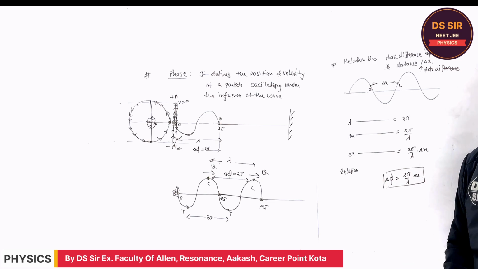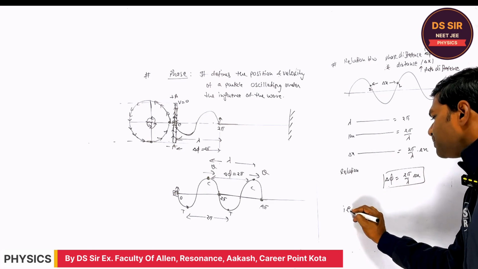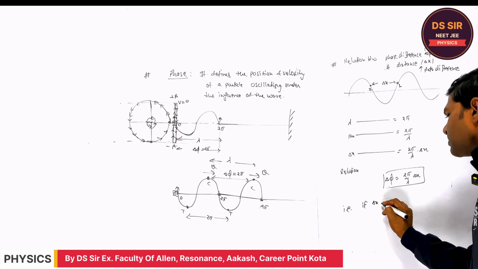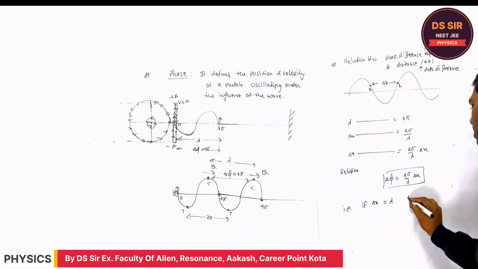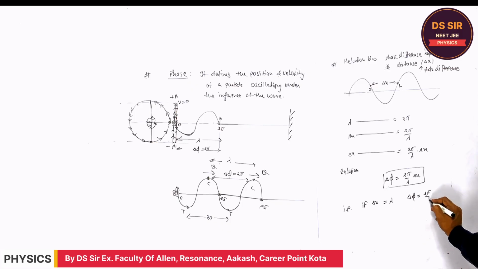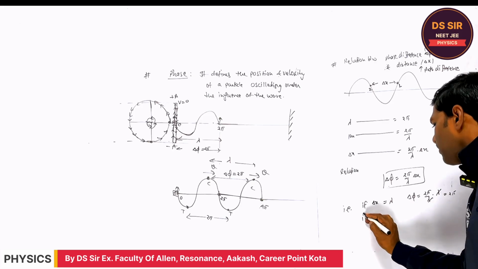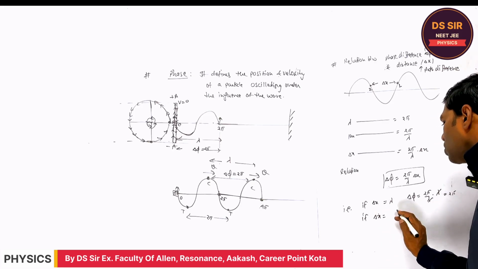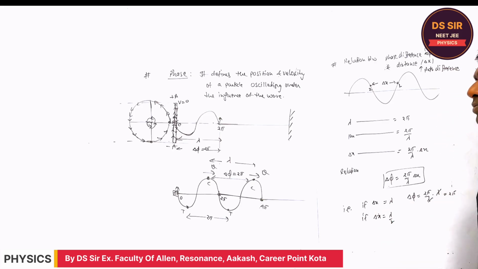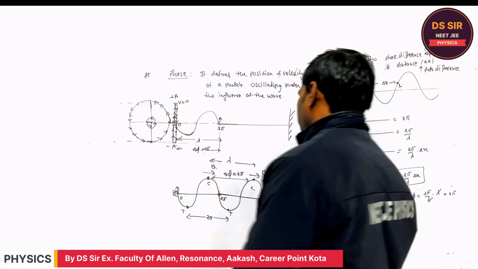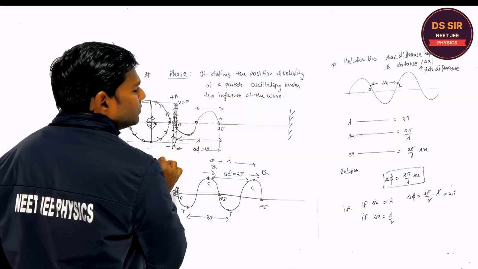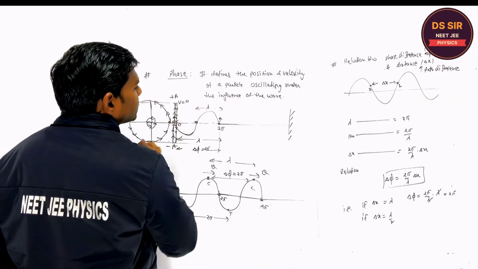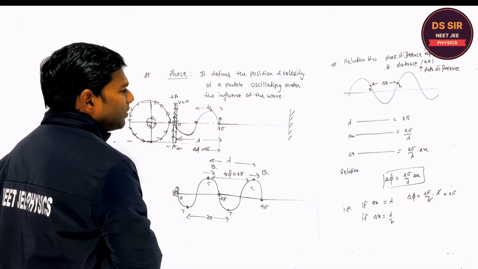Tell me. For example, if delta x between these two particles is, say, lambda, delta phi will be 2 pi by lambda into lambda. Please tell. If delta x is equal to lambda by 2, what does it mean? If you consider these two particles, delta x is lambda by 2 over here.